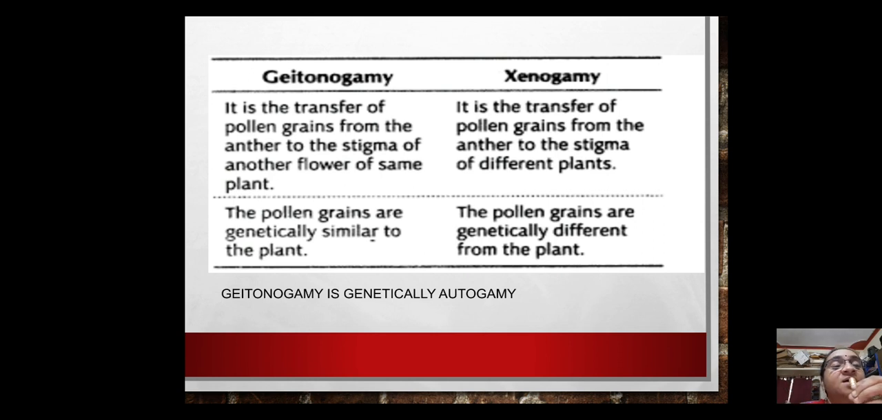That's what we mean. Now, in case of xenogamy, it is a transfer of pollen grains from the anther to the stigma of different flowers on different plants. So, the pollen grains are genetically different from the plant. If pollen grains of plant A from flower A are lifted to a flower B on a different plant, then A and B are genetically different. So, pollen grains are deposited on the stigma of a genetically different flower.